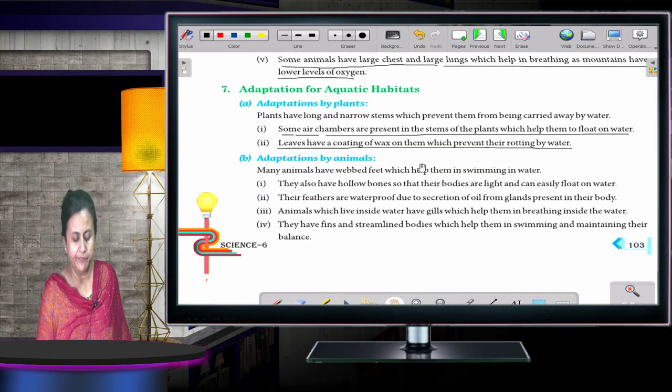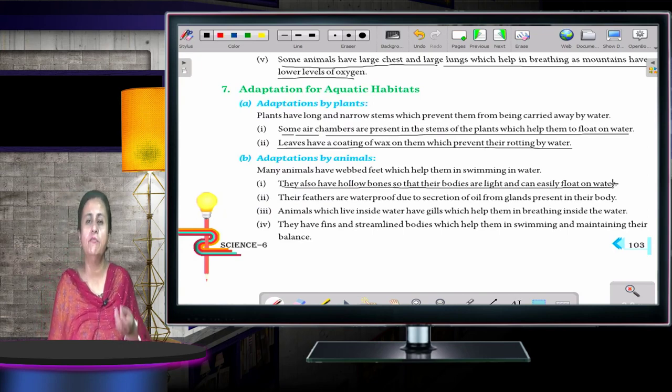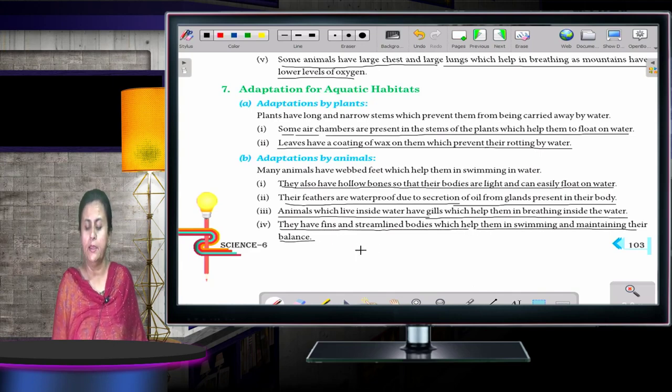So, let's start. The first is they also have hollow bones so that the bodies are light and can easily float on water. Because these animals live on water, the weight of the body has to be less. So, the bones are hollow and light. Then the feathers are waterproof due to secretion of oil from the glands present in the body. Animals which live inside the water have gills which help them in breathing inside the water, and they have fins and streamlined bodies which help them in swimming and maintaining their balance.